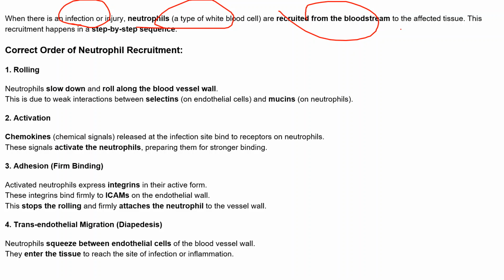Whenever there is an infection or injury, these are the first immune cells which come to that site, right? So how this happens is, first step is neutrophils slow down and roll along this blood vessel.